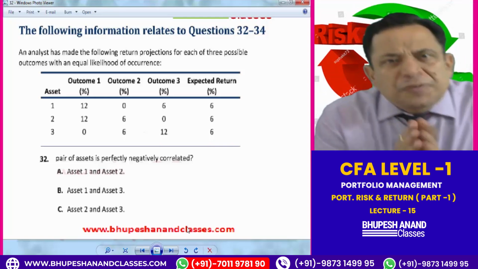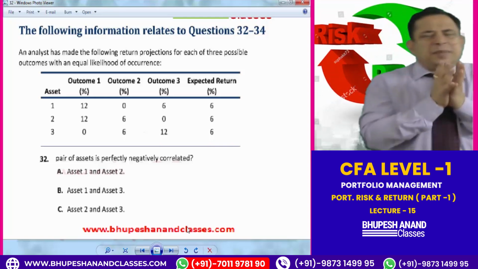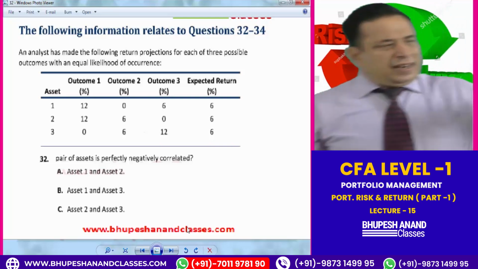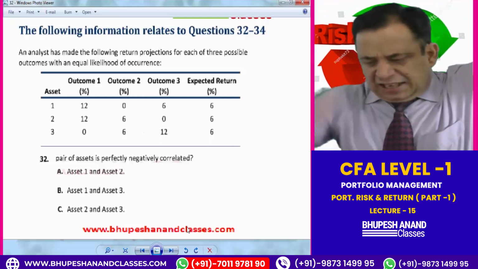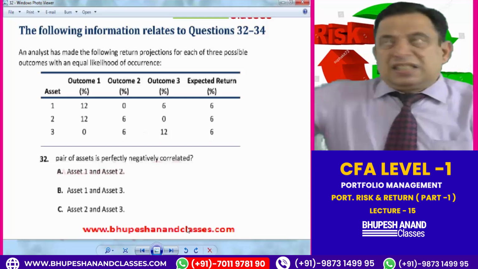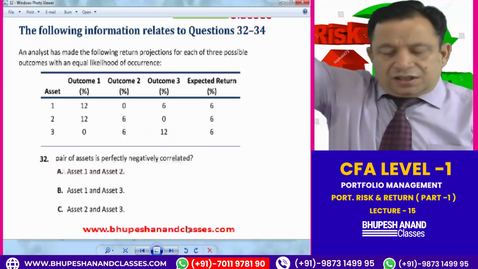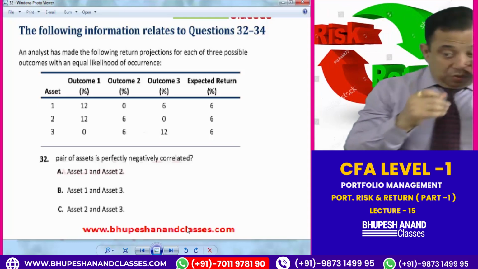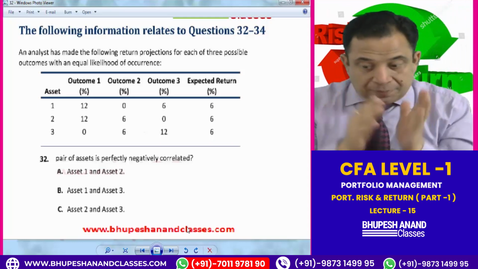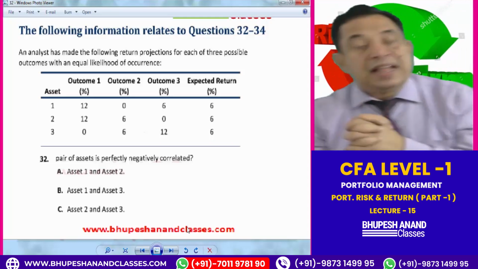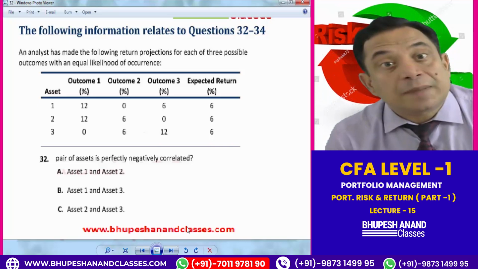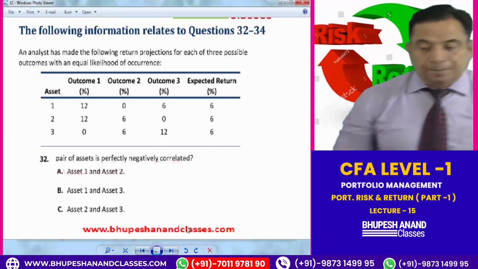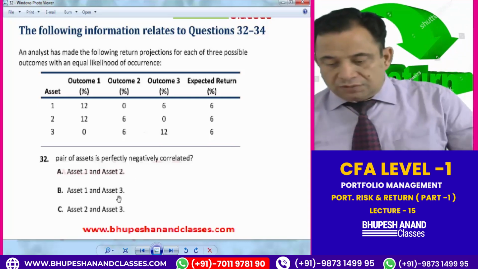Negatively correlated, perfectly negatively correlated. Perfect means R is -1, imperfect relationship. Then when this asset increases, this asset will decrease, and when this asset decreases, this asset will increase. So just see asset 2 and 3, and compare outcome 1, outcome 2, outcome 3. There is a negative correlation, and that is imperfect correlation between asset 2 and asset 3. So this will be the answer.